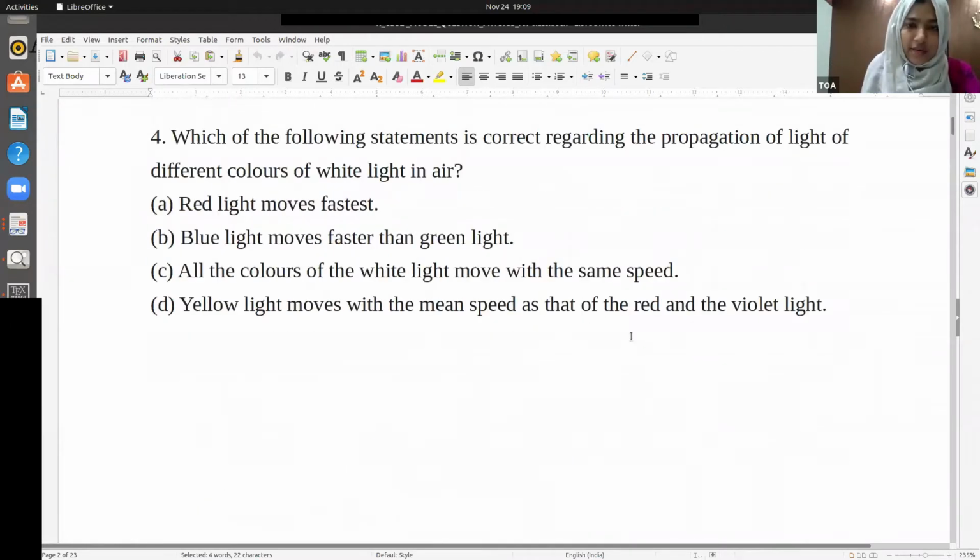Which of the following statements is correct regarding the propagation of light of different colors of white light in air? Tell me, which statement is correct? It is about the speed of light. Red light moves fastest. Blue light moves faster than green light. All the colors of white light move with the same speed. Yellow light moves with the mean speed of red and violet light. What do you think? Is there a dependence between color and the speed of light?